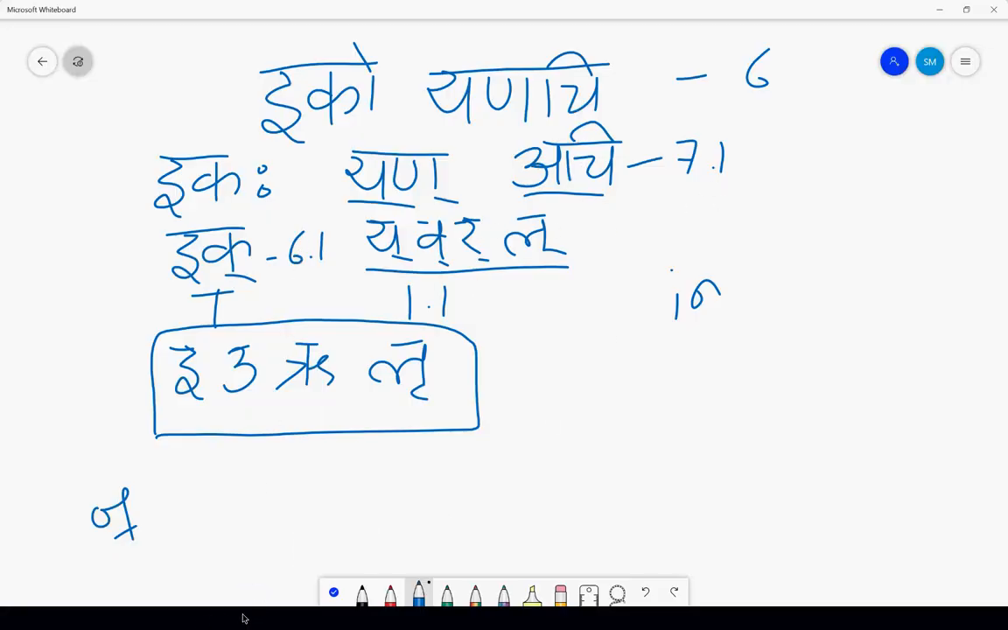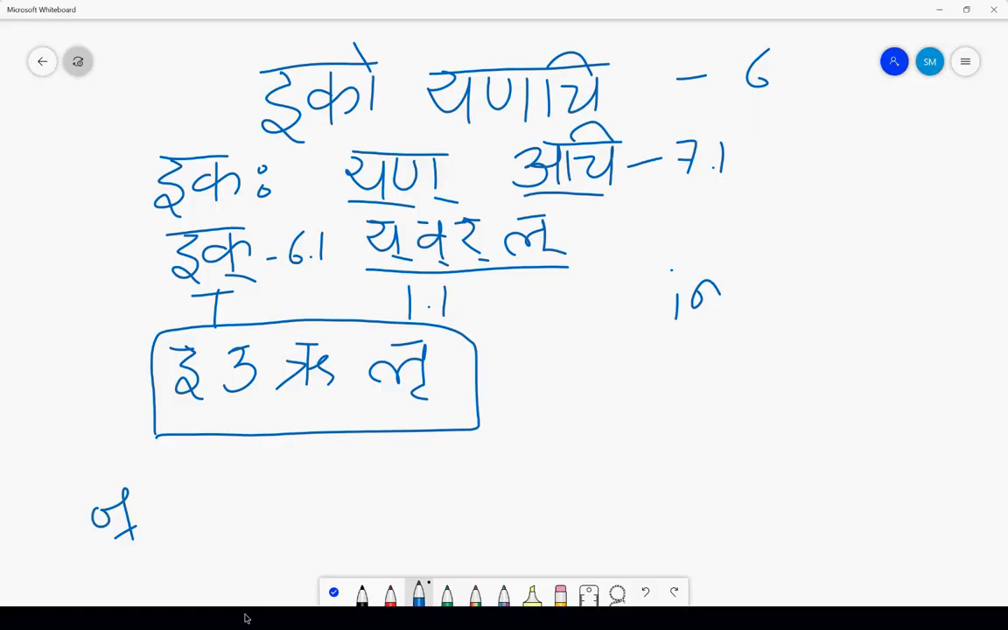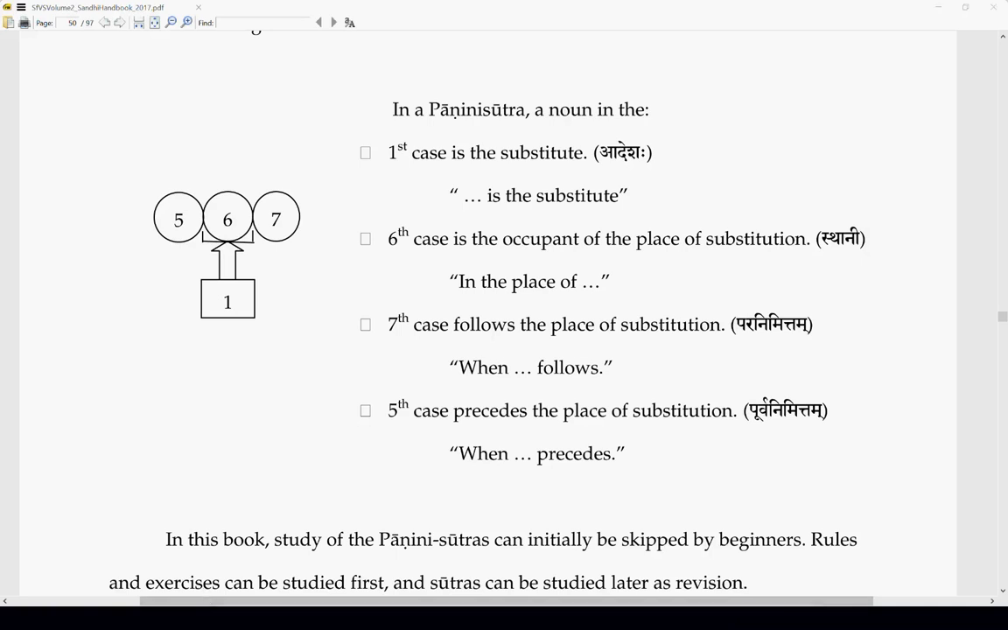So what are these? Sixth case, first one, let's see. In the place of dash dash. Whatever the word in the Shashti Vibhakti is there, that we have to put it here. So what is the word which is in the Shashti Vibhakti? Ik pratyahara, correct? Ik pratyahara is in the Shashti Vibhakti in this case. So we'll put the ik here. Okay? In the place of ik.